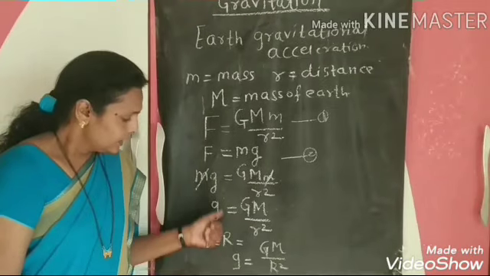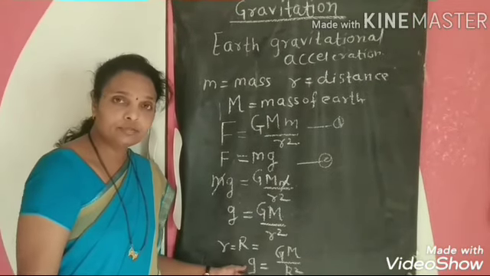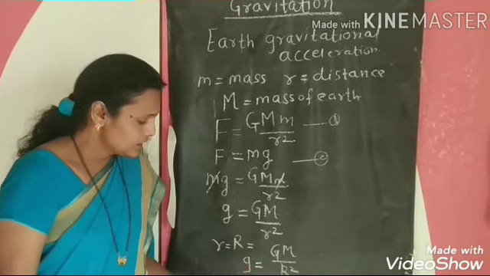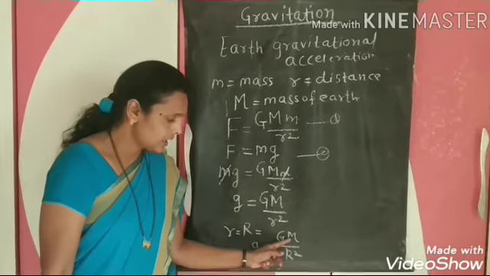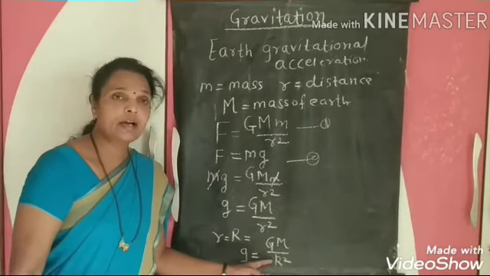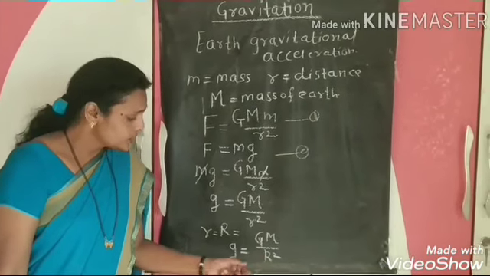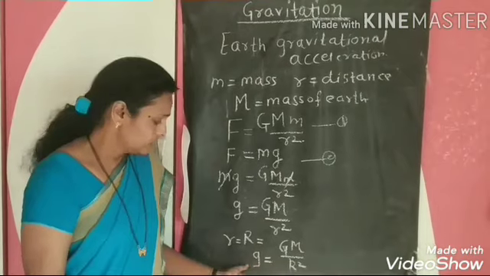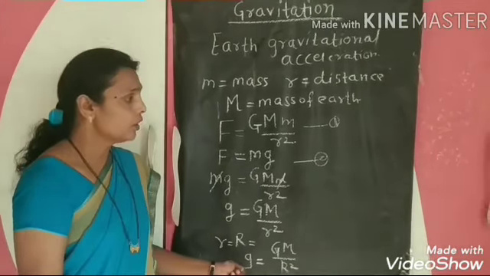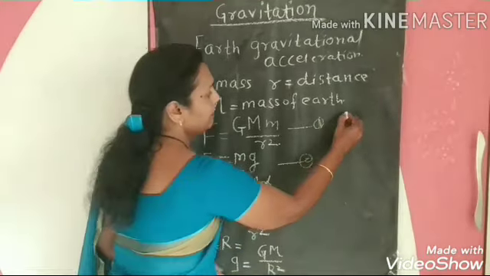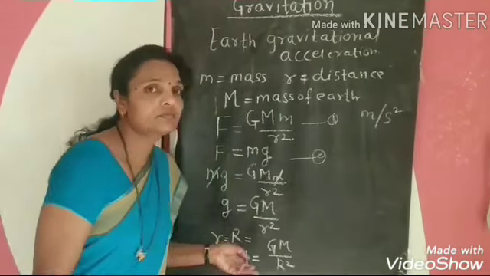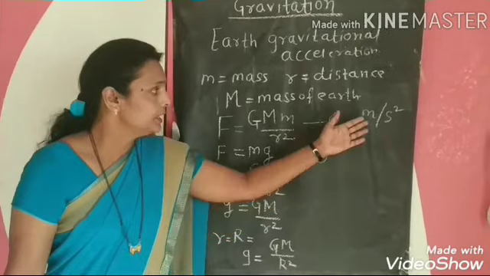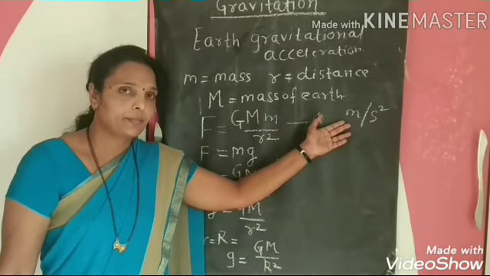If we want to find the value of g, the equation is g is equal to G M divided by R square. What is the unit of this g? The unit of g is meter per second square.